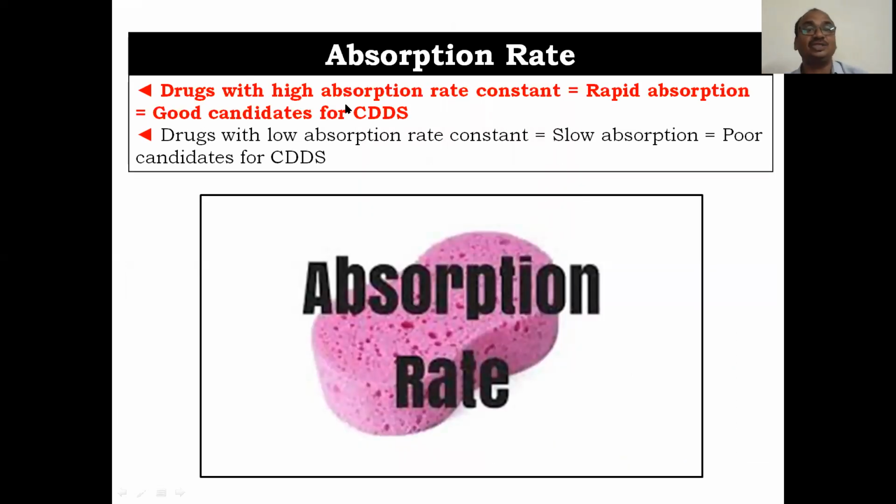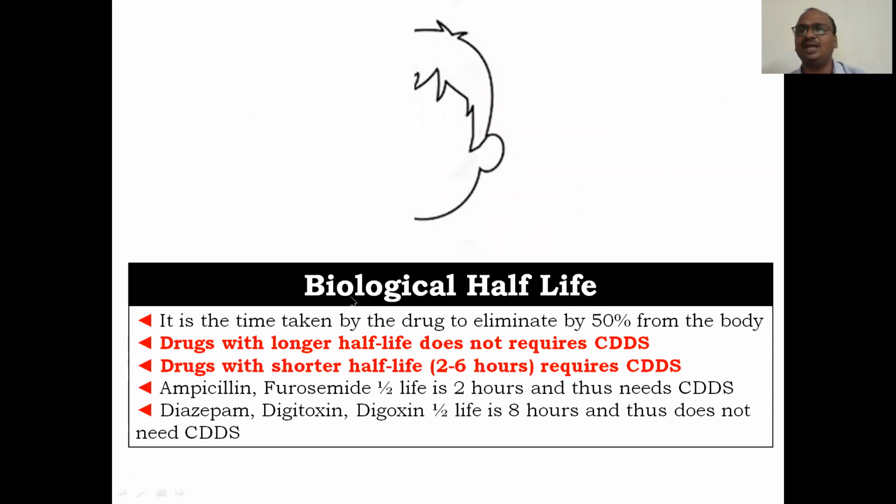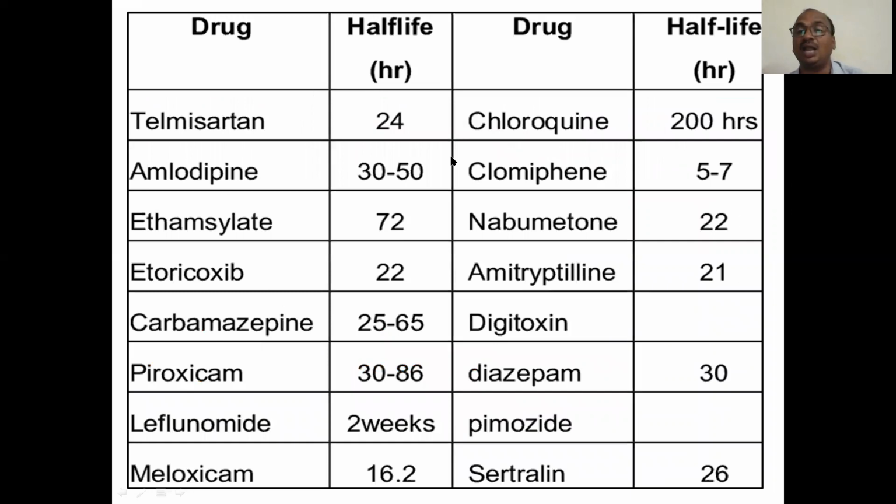And absorption rate: drugs with a high absorption rate constant are very rapidly absorbed and are very good candidates for the controlled drug delivery system. Low absorption is automatically the reverse of it. Biological half-life: it is the time taken by the drug to be eliminated by 50% from the body from the given dose. Drugs with a longer half-life do not require the controlled drug delivery system. Drugs with a shorter half-life, 2 to 6 hours, require the controlled drug delivery systems. And these are the long half-life drugs.